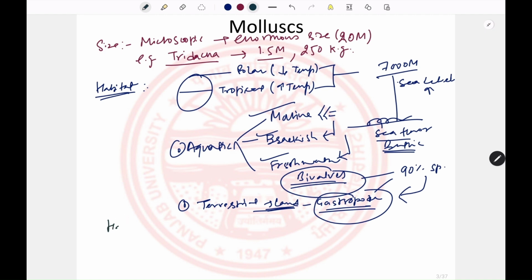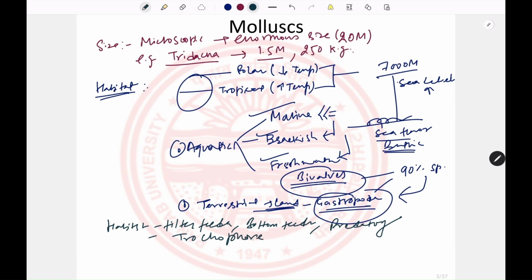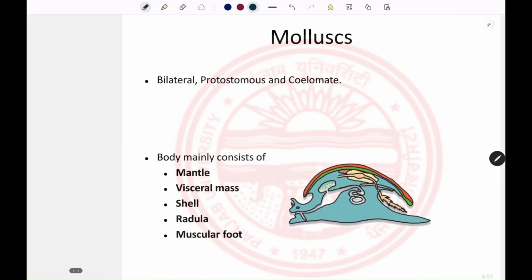Regarding the habits of the organisms, they are mainly filter feeders, they can be bottom feeders, and they can be predatory in nature. The development in the case of mollusks is mainly indirect development, so there must be some kind of larva. The larva present is known as the trochophore larva. This trochophore larval form is similar to that present in the phylum Annelida. The Annelida phylum also contains the larva known as the trochophore larva.